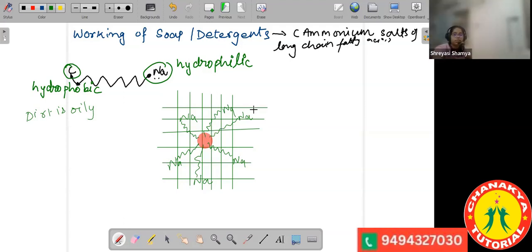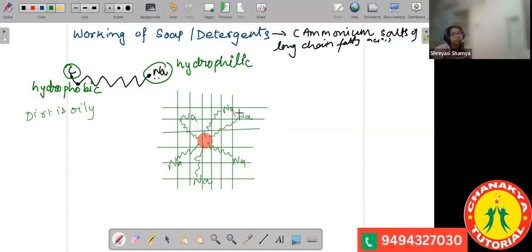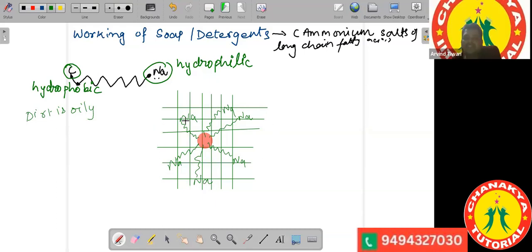Okay. So everyone has understood. Yes, understood. And this structure which is formed, where the hydrophobic end has attached with the dirt and the hydrophilic end has attached itself with water, such structures are called micelles.